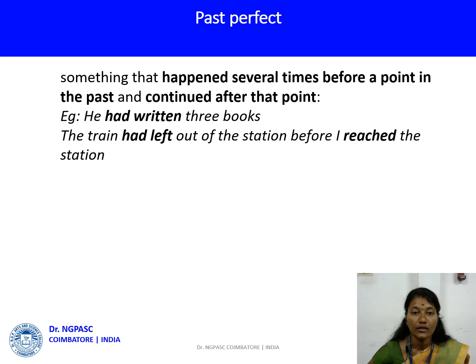Past perfect. Something that happened several times before a point in the past and continued after that point. That is what past perfect tense is. Let's see the example for past perfect tense. He had written 3 books. The train had left the station before I reached the station. I have mentioned here past perfect tense and simple past. Had left, I have mentioned here as a past perfect tense and then reached as simple past in one sentence.